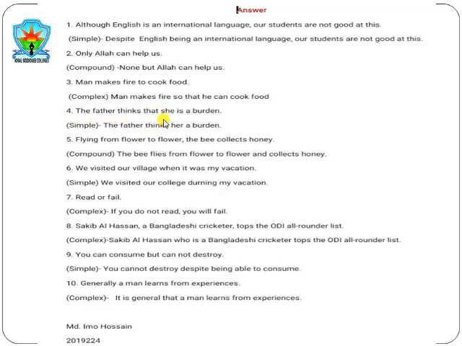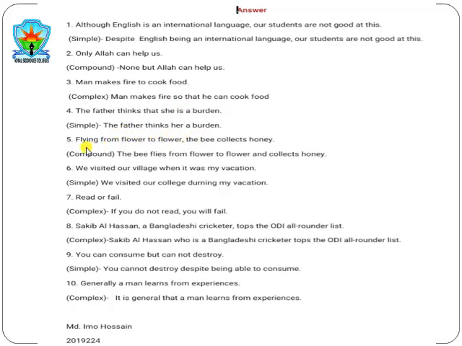If you are doing a simple sentence and the subjects are both different, you have to put both subjects, and the second subject needs to be made possessive case. The possessive case of she is her. After omitting any subject, if you find any auxiliary verb, you must omit that auxiliary verb as well, or make it be plus ing. The sentence stands like this: the father thinks, that is omitted. The father thinks she is made her, and is omitted. The father thinks her a burden.